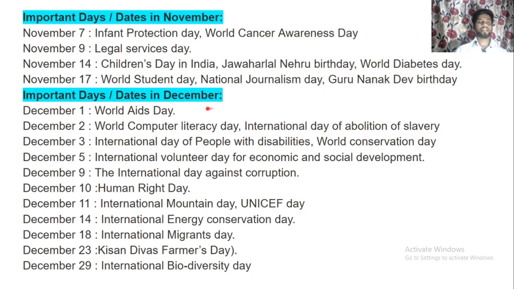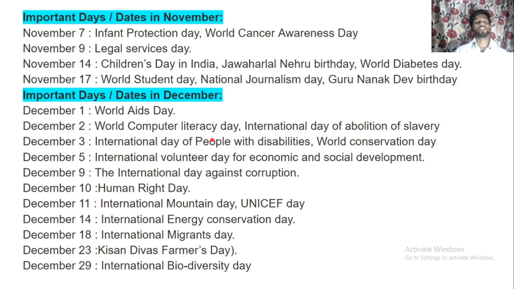So, important dates and days in the month of December, that is our last. 1st December, we all know that World AIDS Day is celebrated on 1st December. 2nd December is celebrated as World Computer Literacy Day and International Day for the Abolition of Slavery. So International Day of Slavery and Computer Literacy Day are celebrated on the same day, that is 2nd December.